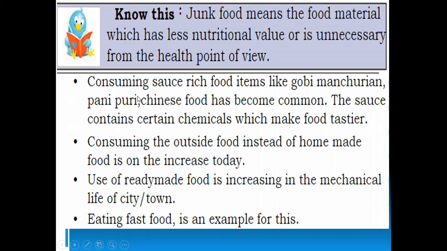So now consuming sauce-rich food items like gobi manchurian, pani puri, Chinese food are common, and these sauces contain certain chemicals which make the food tastier. Consuming outside food instead of homemade food is increasing today, and the use of ready-made food is also increasing in the mechanical life of city or town. Yes, eating fast food is an example of this. Children, nowadays everyone is having ready-made food or outside food instead of homemade food.